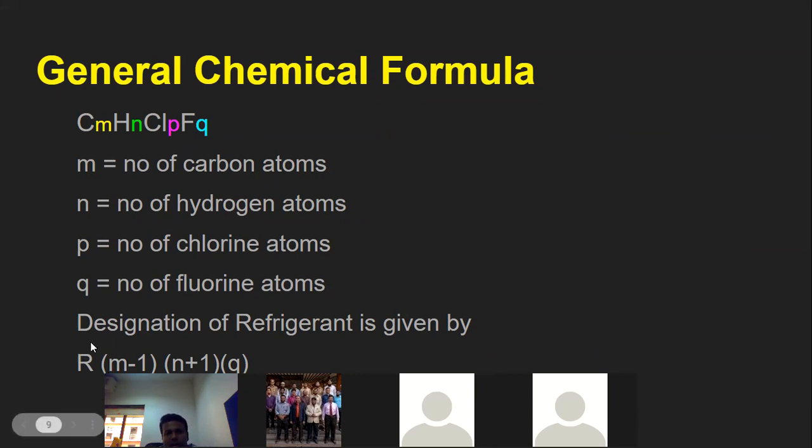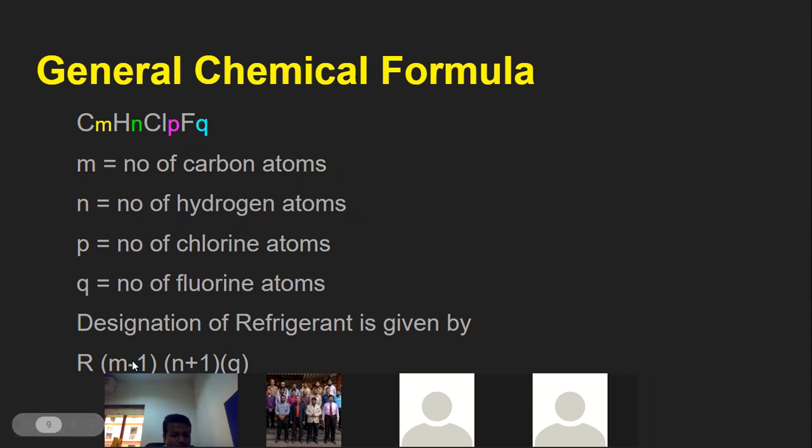So this is how refrigerants are designated. You can have a maximum of 3 digits. The extreme right digit, the first digit from the right-hand side, indicates how many fluorines you have. The second digit from the right-hand side is one greater than the number of hydrogen atoms. And the third digit from the right is one less than the number of carbon atoms.